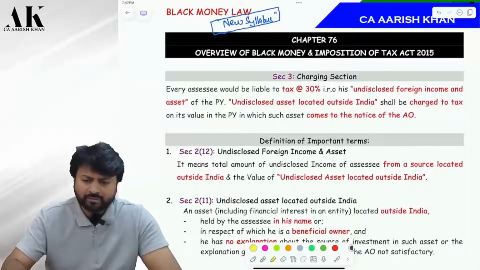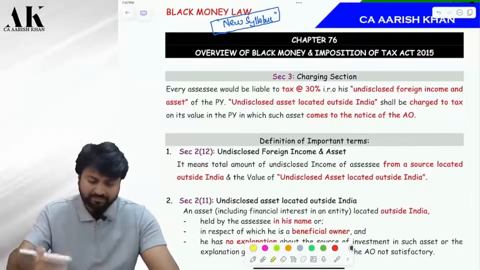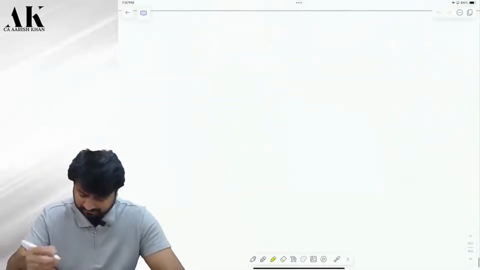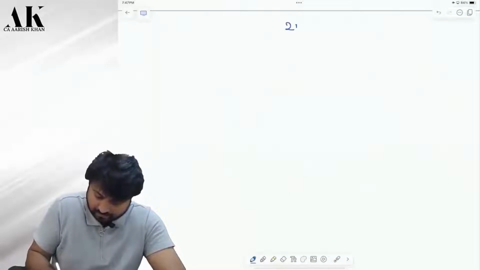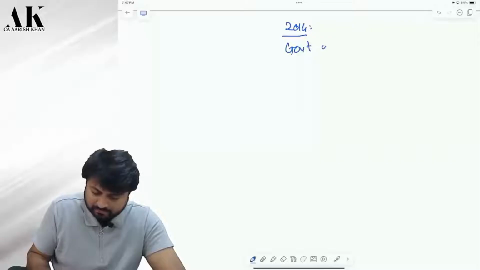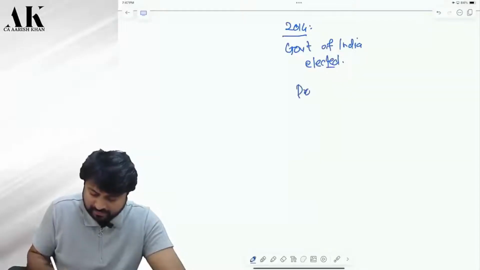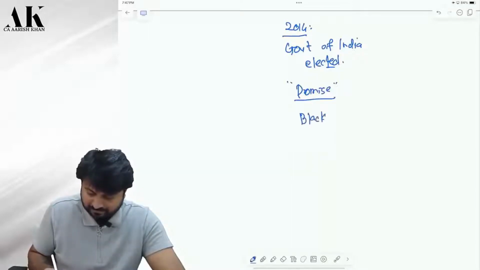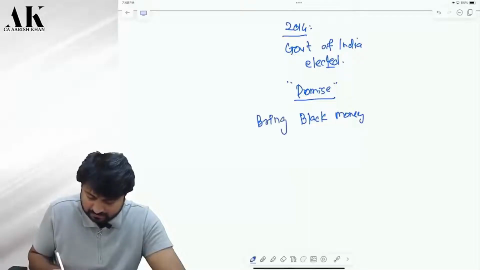What is the objective of this topic? Let me give you an example first of all. Now in 2014, when the government of India was elected, they made a promise that we will bring what? What promise did they make? No black money. We will bring the black money back to India, from Swiss accounts.